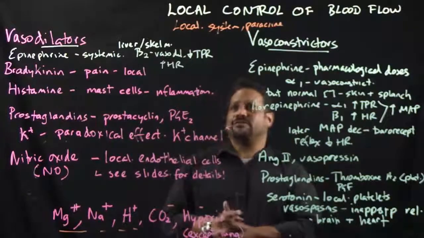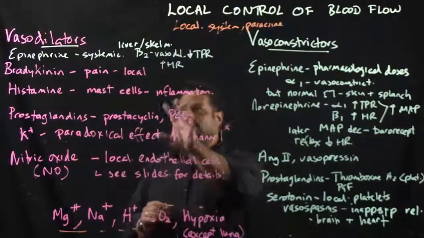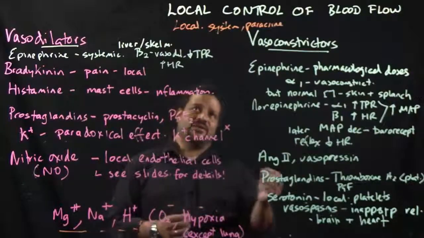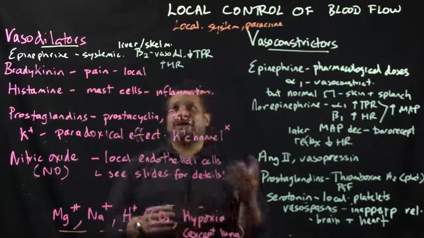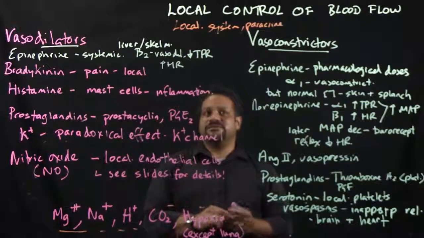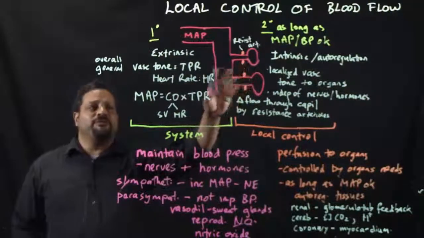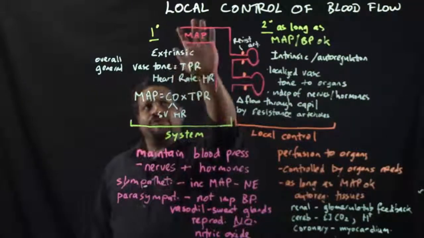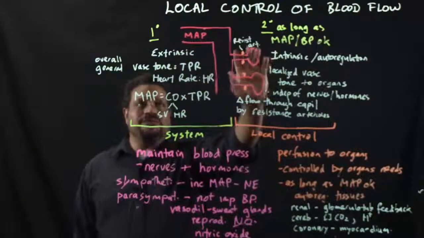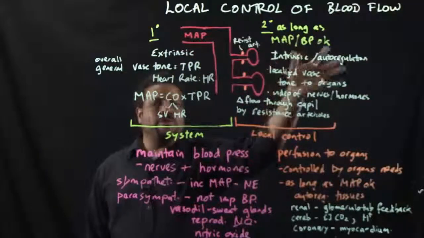So in this local control of blood flow, these different metabolites and compounds can either work locally, work in the whole body system, or work as paracrine signals. Please see the notes for these different details. So in local control of blood flow, we have two things. We have control of the mean arterial pressure, and we have the control of flow to the organs. Mean arterial pressure is extrinsic. Local control is intrinsic, or autoregulation.